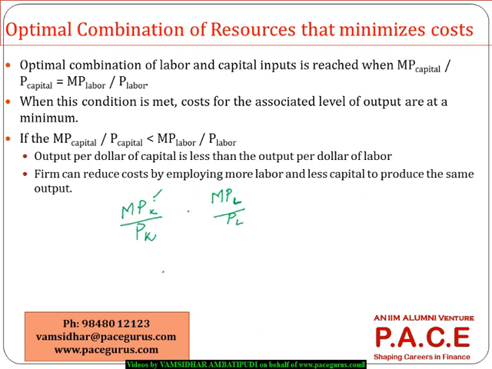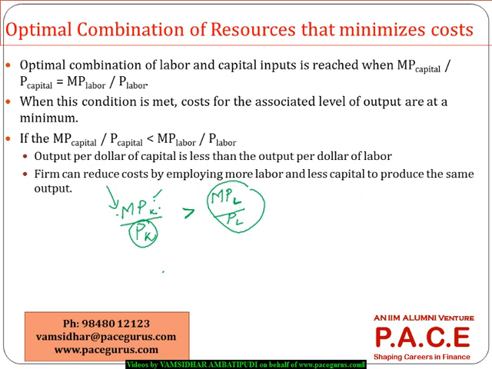If you see that this is greater than this, right? If this is greater than this, it means for whatever amount you are investing in capital, automation, it is generating more revenue compared to whatever you are investing in labor.